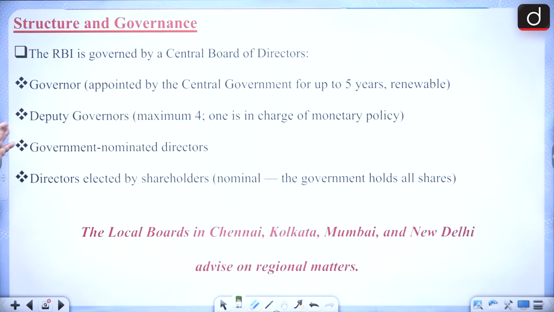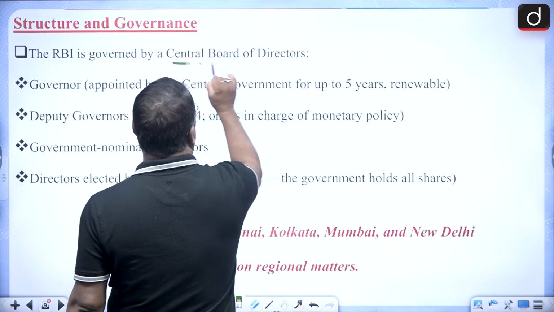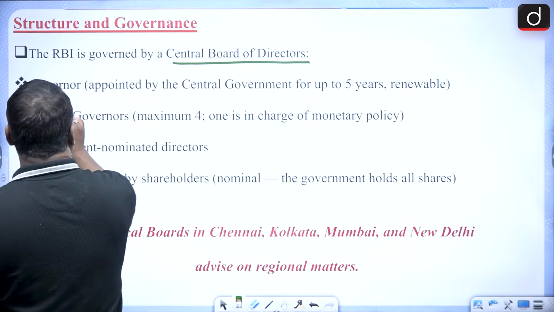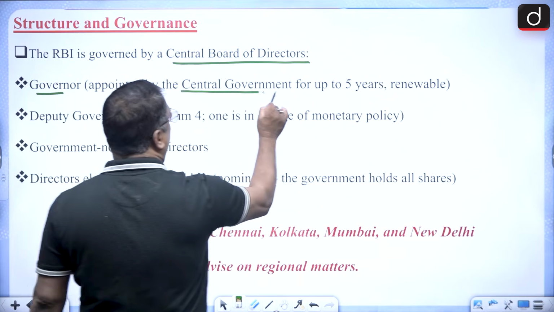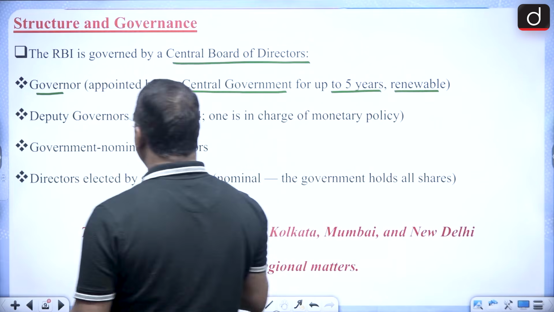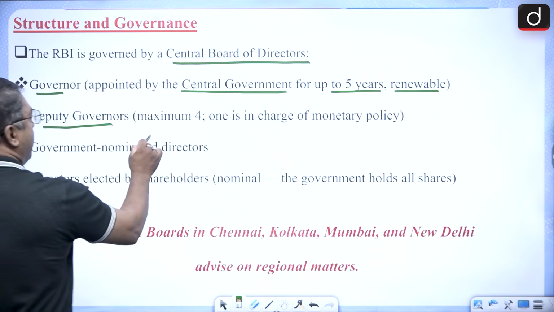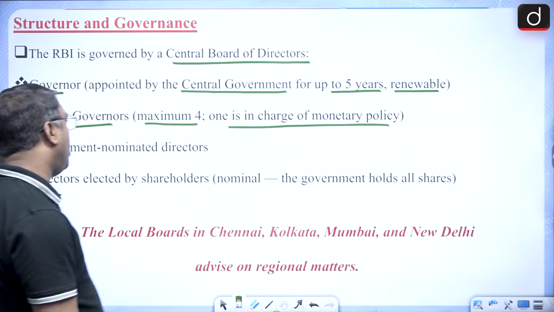Now if you talk about the structure, the RBI is governed by a Central Board of Directors. The Governor of the RBI is appointed by the central government for a 5-year term, and it is renewable. Deputy governors, maximum there are 4, and 1 is in charge of the monetary policy.